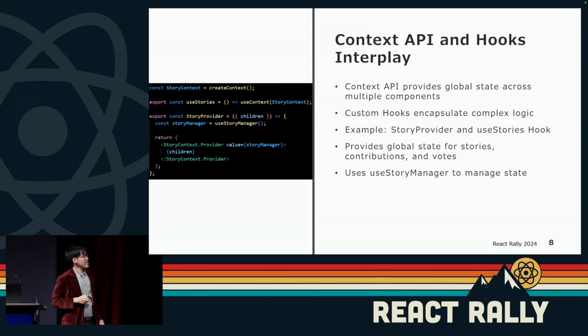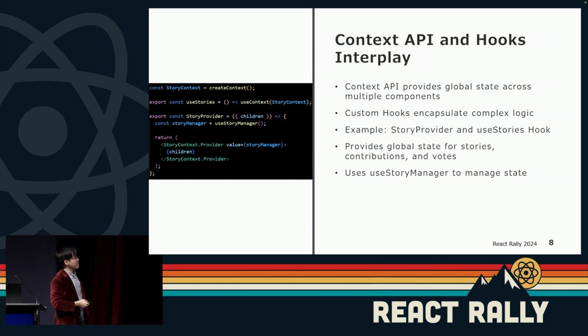So here's where context then comes in. We want to use the context API to provide the global state across multiple components. And what we want to do, essentially, is also have custom hooks to encapsulate the complex logic that goes on within these environments.